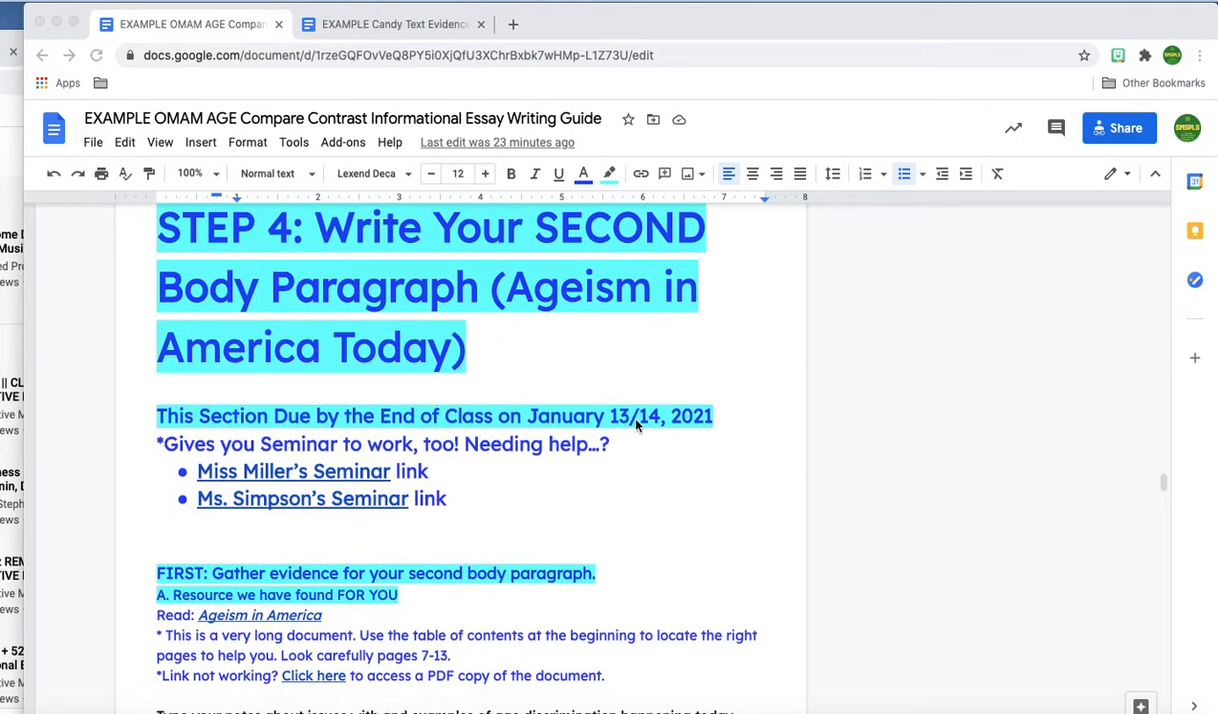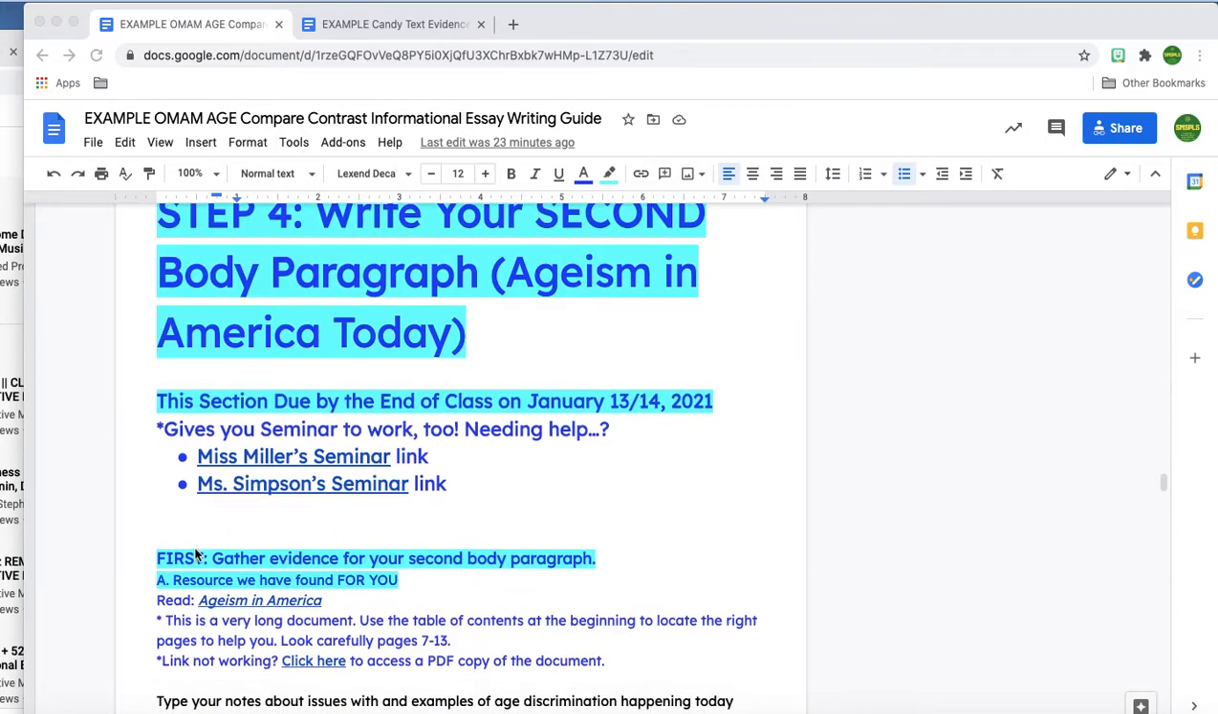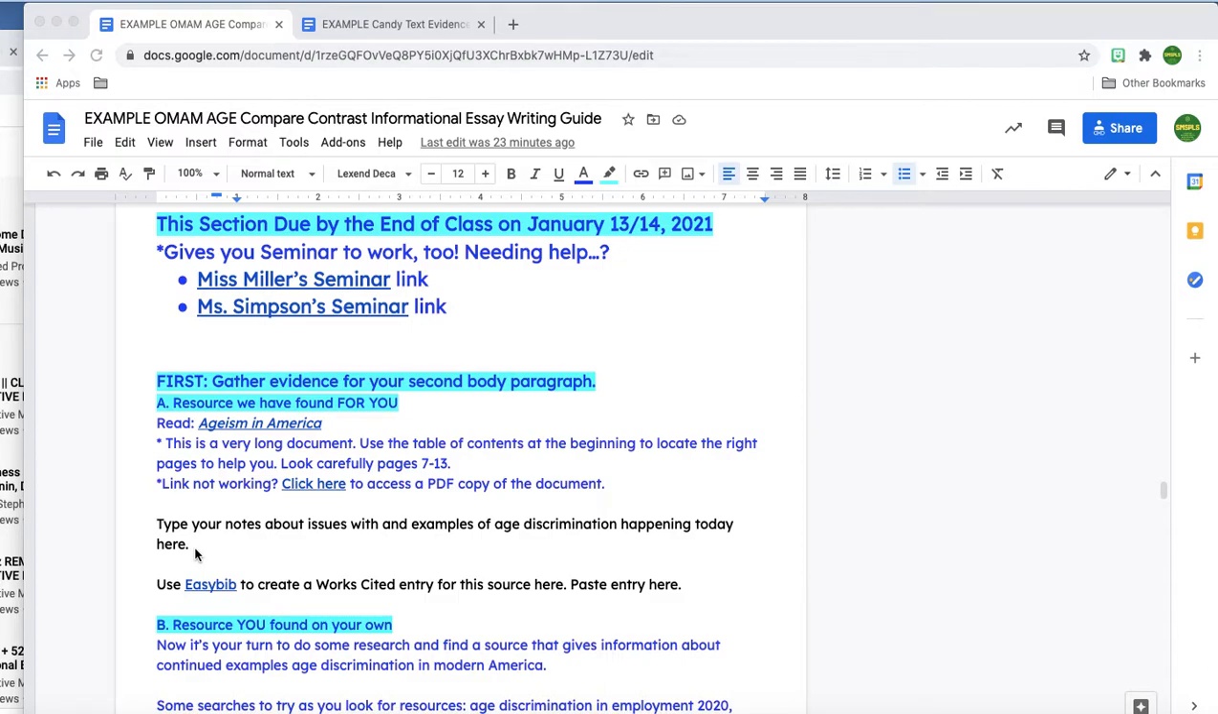So some things to look at. Make sure you check your due date. Make sure that you're aware you can come get some extra help during seminar if you need it. Let's go through our steps. So first, just like we did with the prior body paragraph, you're going to gather some evidence about your topic.